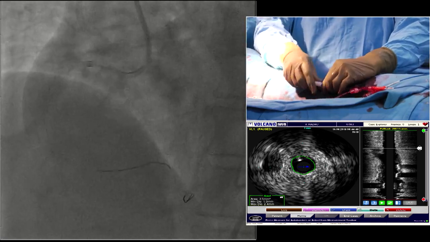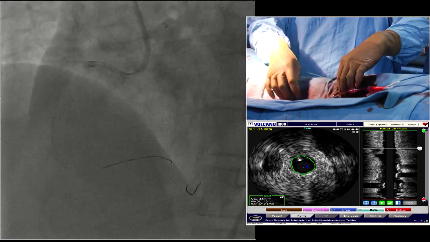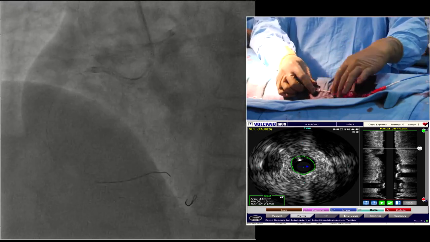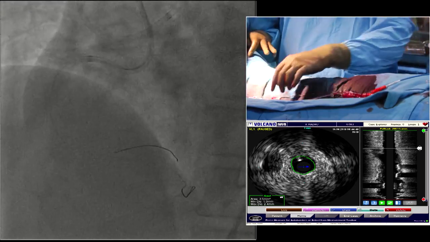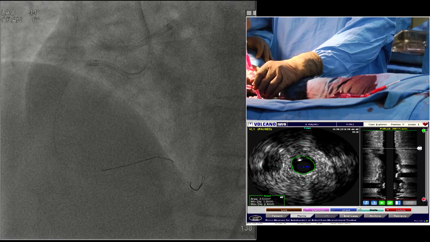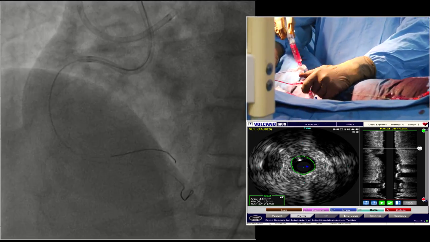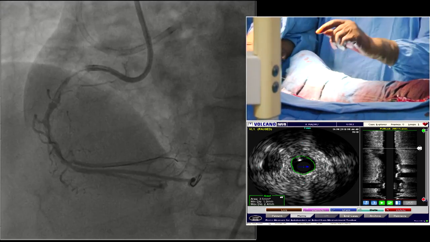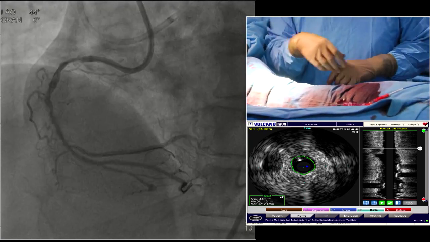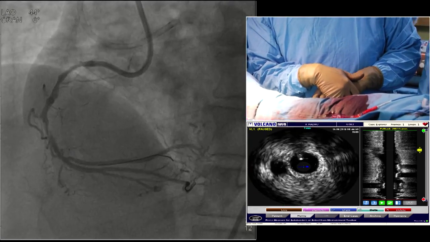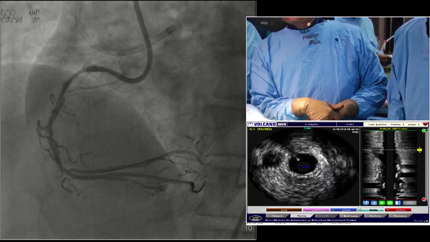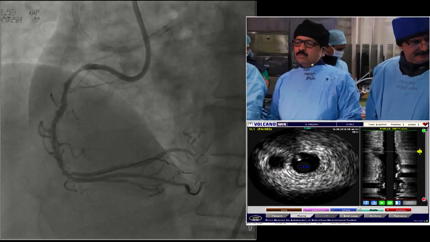Long stent you can give. So you are going to start in the PDA beyond the PLV. Is that what you are doing? Exactly. Crossover across the PLV. Long stent 2.7. I will check it again. What is the size distally? Vessel size? I think 2.75. You can give a long stent.